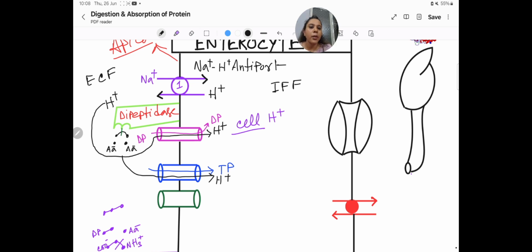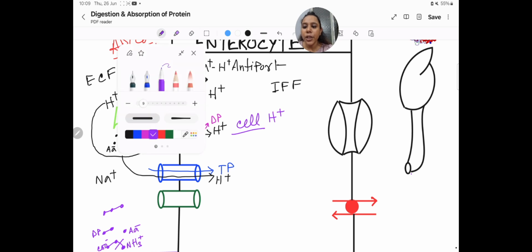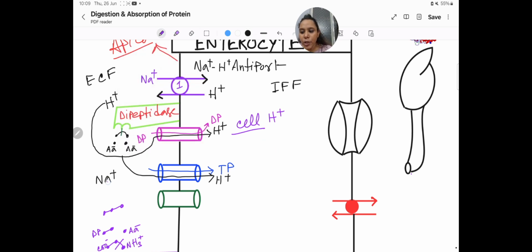Okay, but still there is so much Na plus available at the ECF, right? So these Na plus will also try to move inside the cell. It will use this transport system and move inside, and that free amino acid will enter with Na plus. So Na plus also helps free amino acid to move inside the enterocyte.